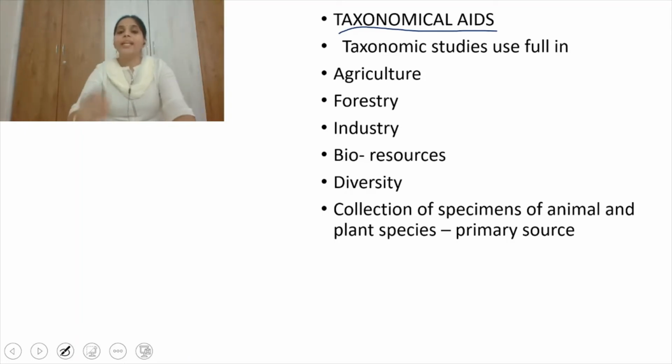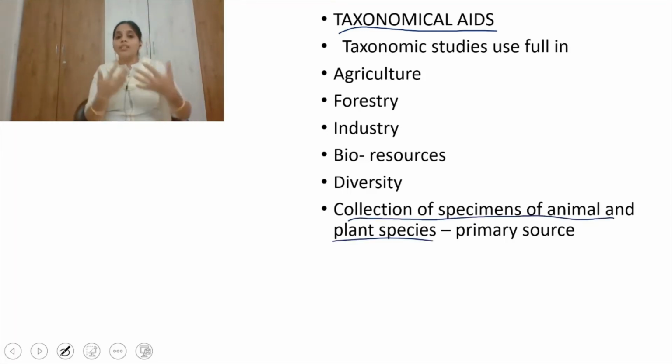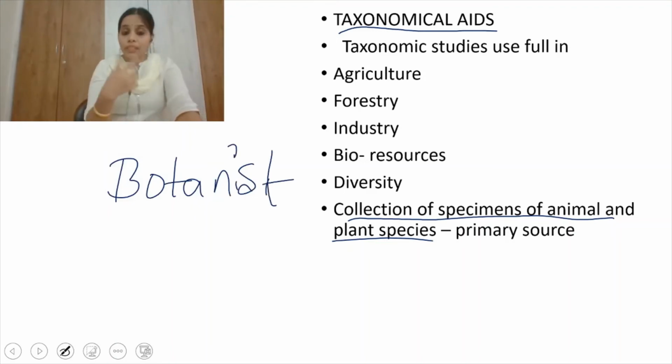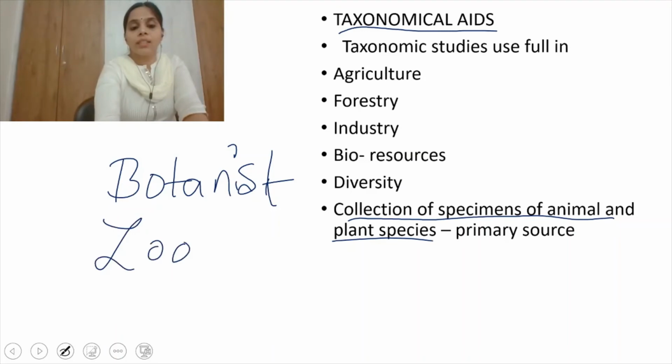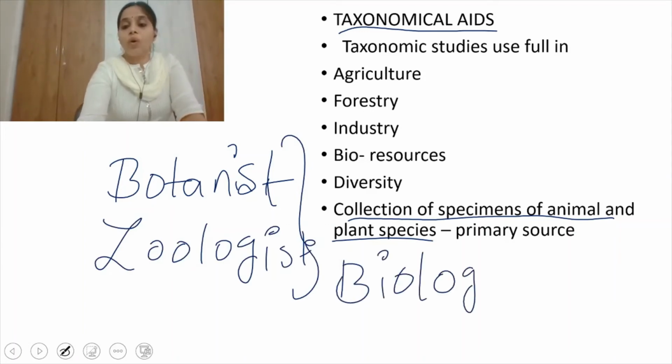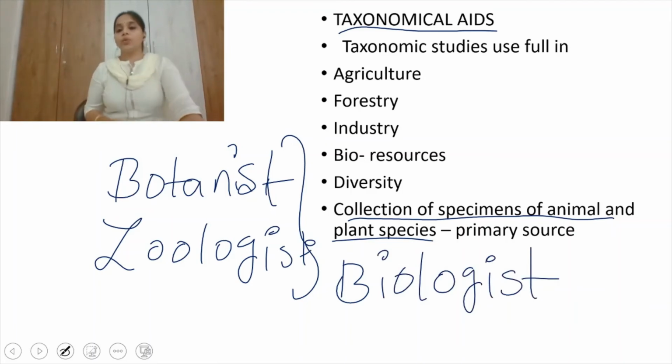That is mainly due to the collection of specimens of animals and plant species. Whether a botanist or a zoologist, the person who studies plants is called a botanist, and the person who studies animals is called a zoologist. Both together are called biologists.